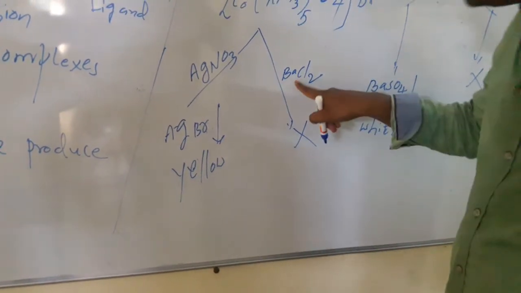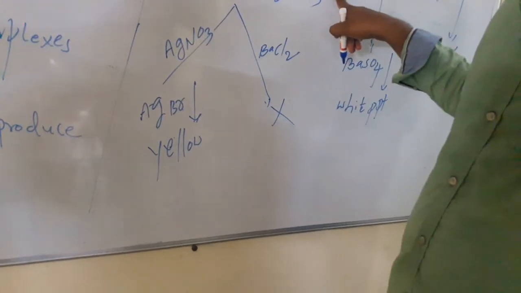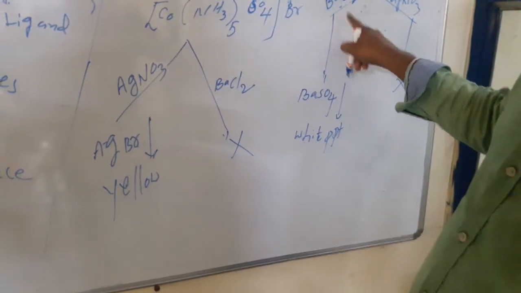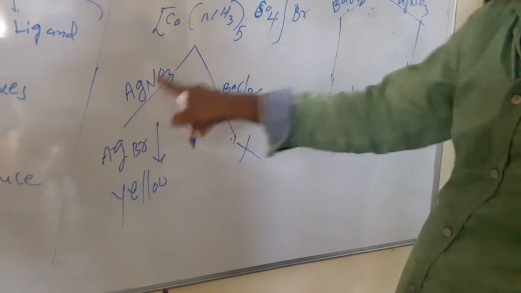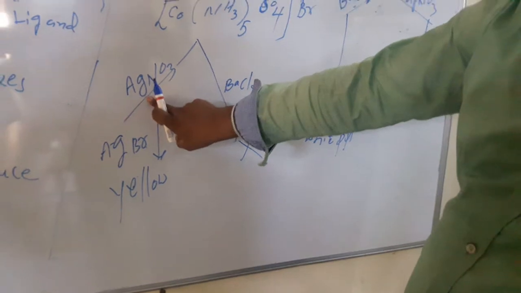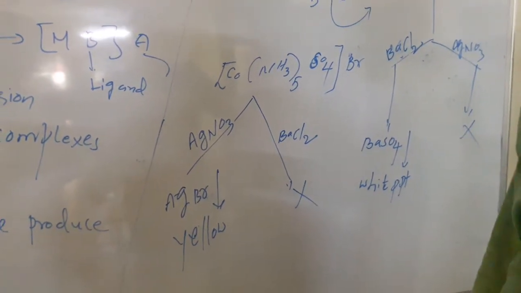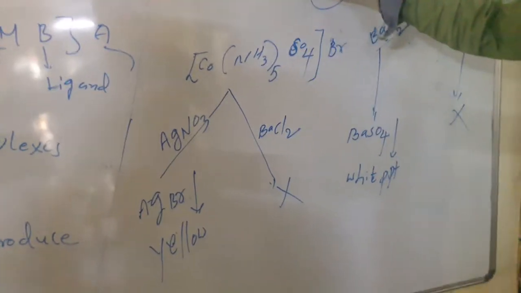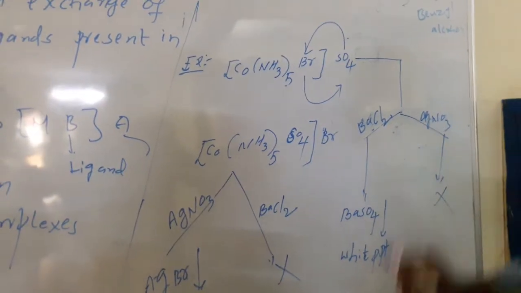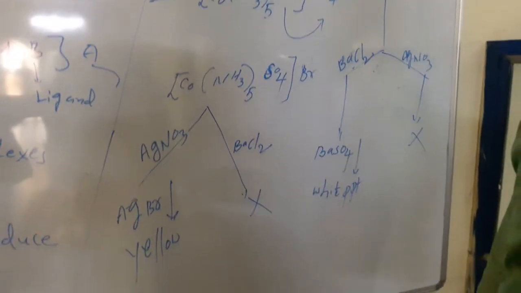No reaction. Barium chloride reacts if the counter ion is sulfate ion. If the counter ion is sulfate, barium chloride reacts. If the counter ion is halogen, then silver nitrate reacts. So this complex gives a positive test with silver nitrate and a negative test with barium chloride. But this complex gives a positive test with barium chloride and a negative test with silver nitrate. So this is about ionization isomerism.